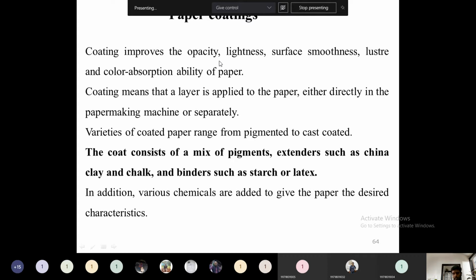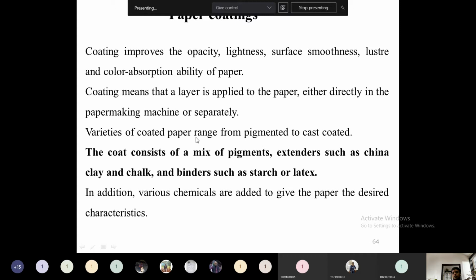Okay, some of the coatings can be directly fed during the beating section or a refining section, and some of the coatings we will add in the finally finished paper in the finishing section. So all this comes under the paper coating. So paper coatings are which improves the opacity, lightness, surface smoothness, luster, and color absorption ability of the paper. So coatings means that a layer is applied to the paper either directly in the paper making machine or separately during the paper preparation itself in the beating or refining section.